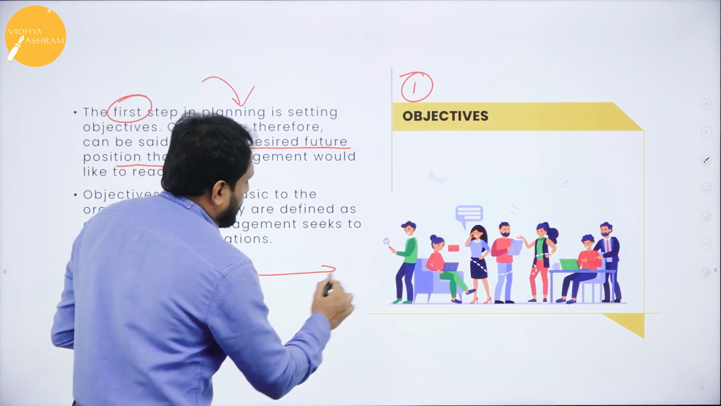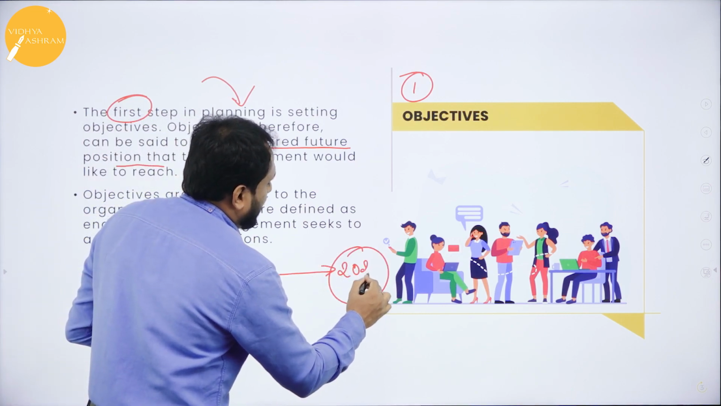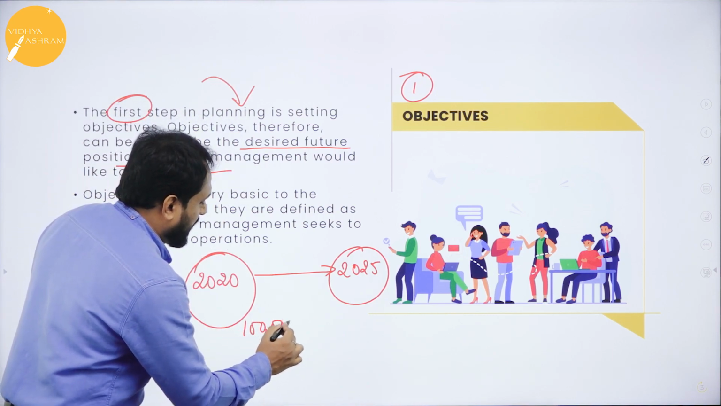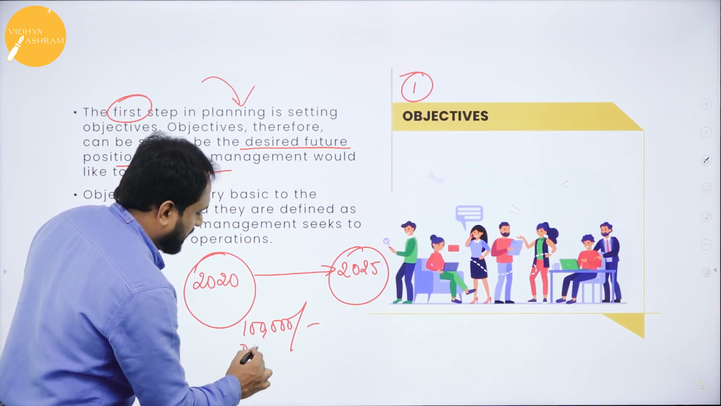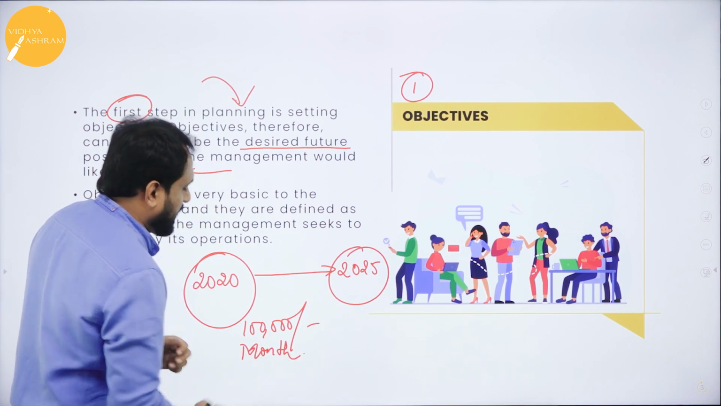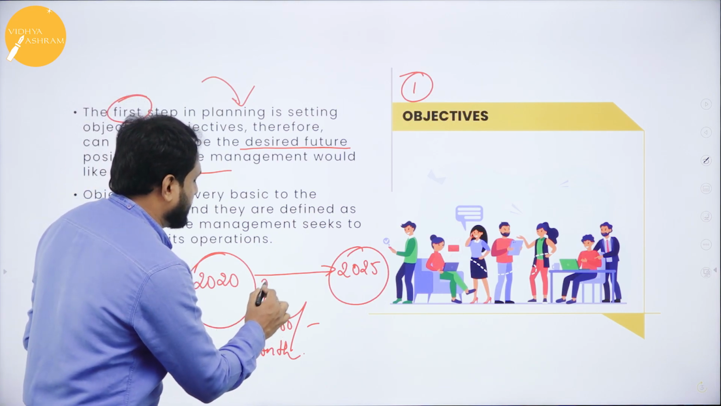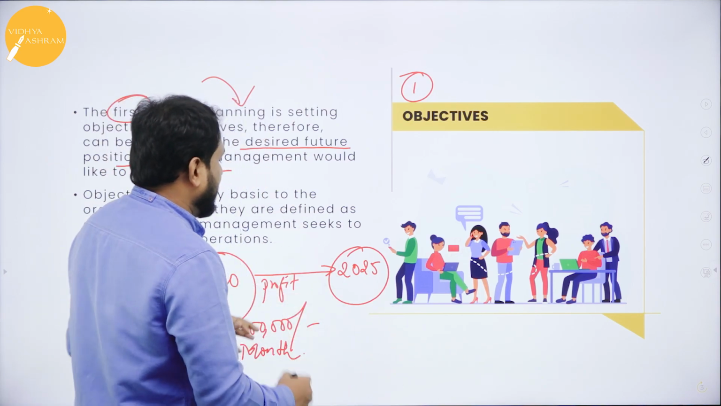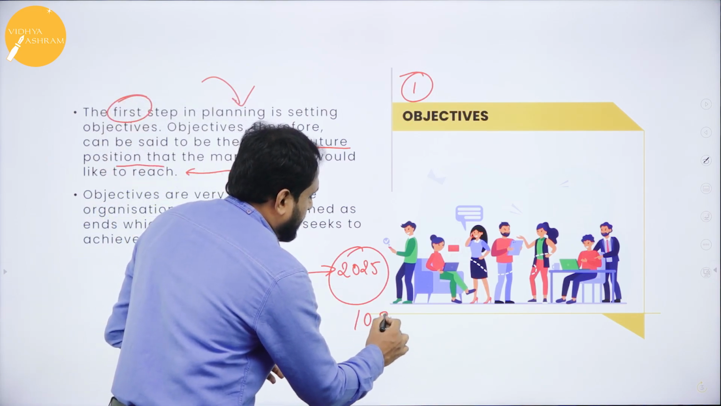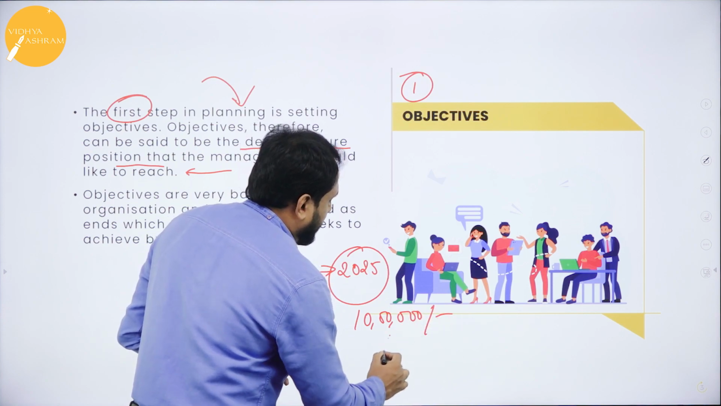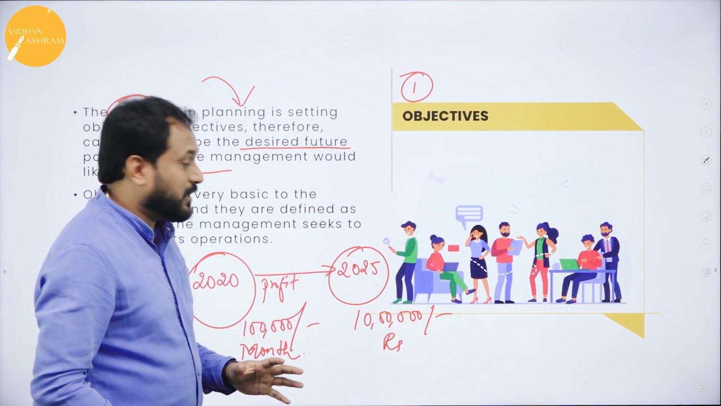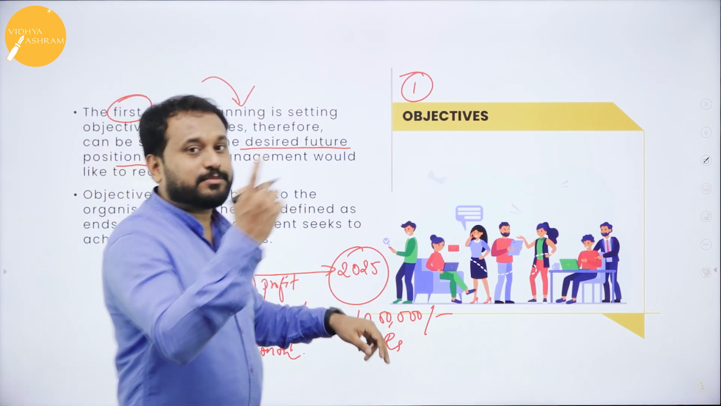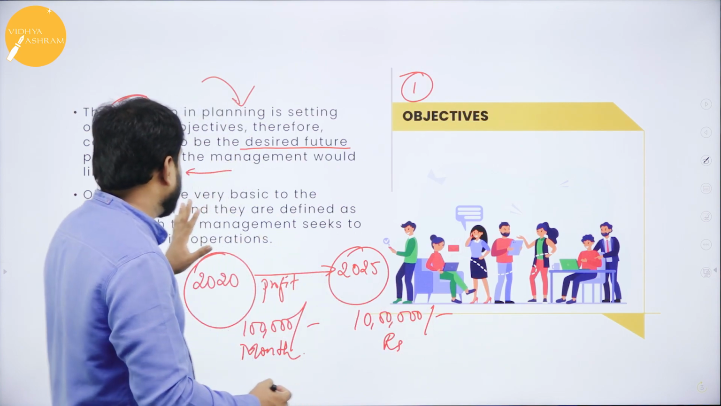2020 we are there. Now here we have 2025. Supposing I'm making 1 lakh rupees profit every month. Now what is my objective in 2025? I need to earn at least 10 lakh rupees per month. What is my objective? To maximize my profit. That is what they say here.